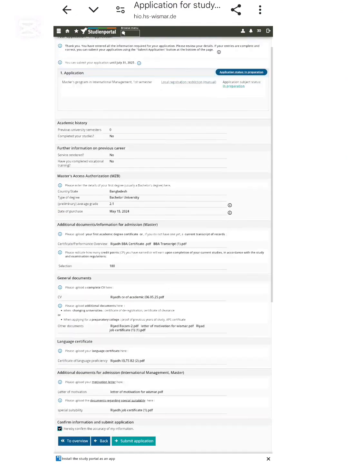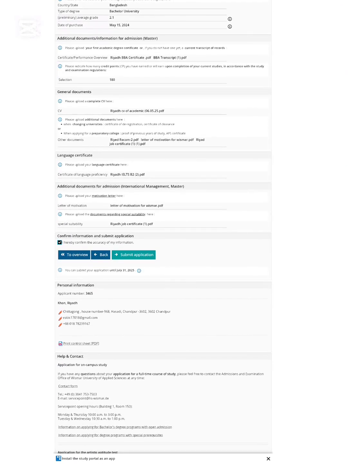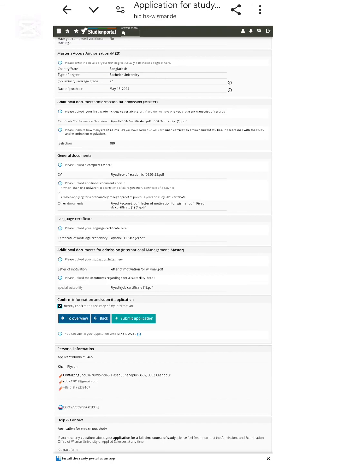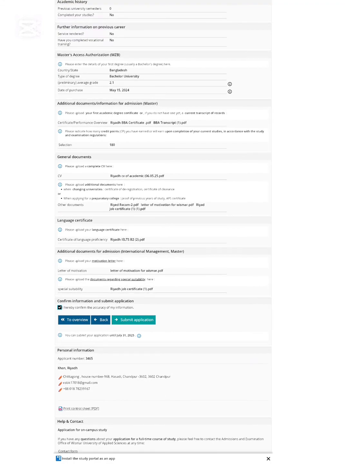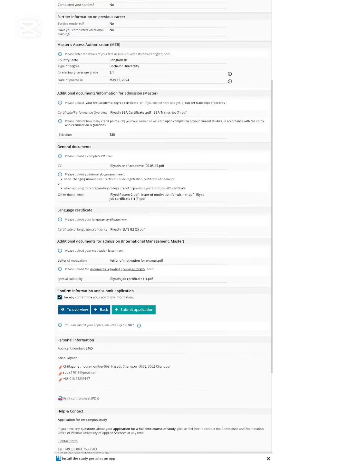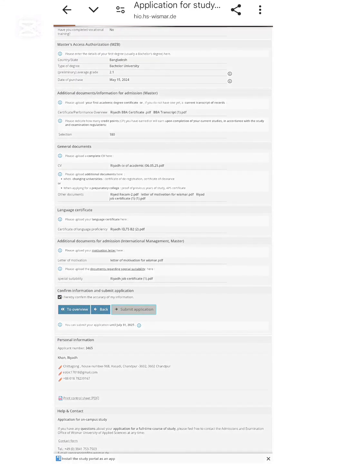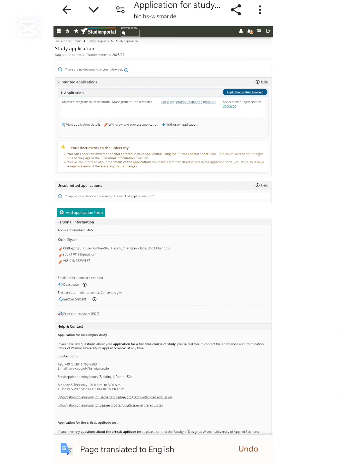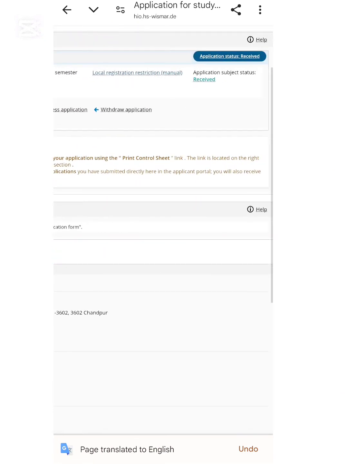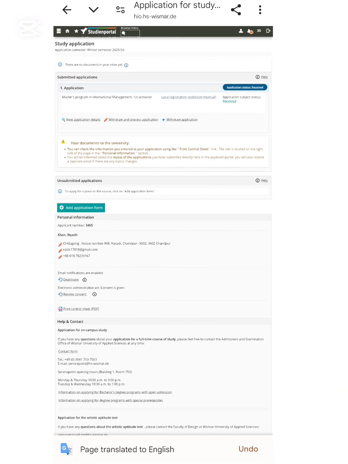If you need any information, then see, I see that all my documents here are okay. So this is why I also submitted my job certificate. Yeah, I submitted and uploaded all my certificates. Now I am going to submit my application. Then you will see that my status will be received. See, received. This is my status received, then in progress.